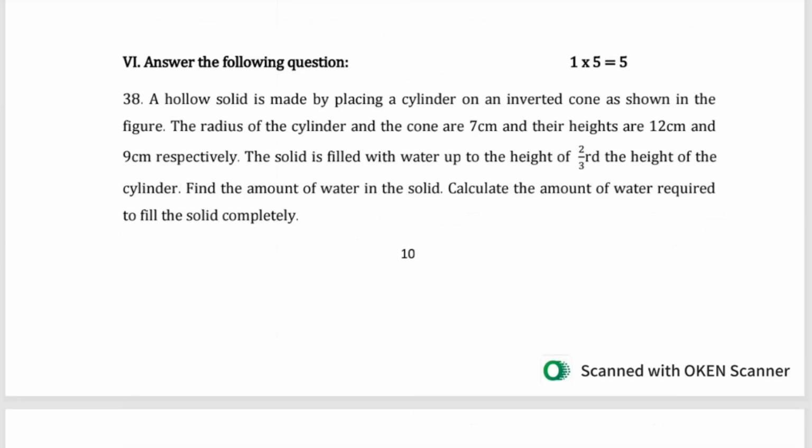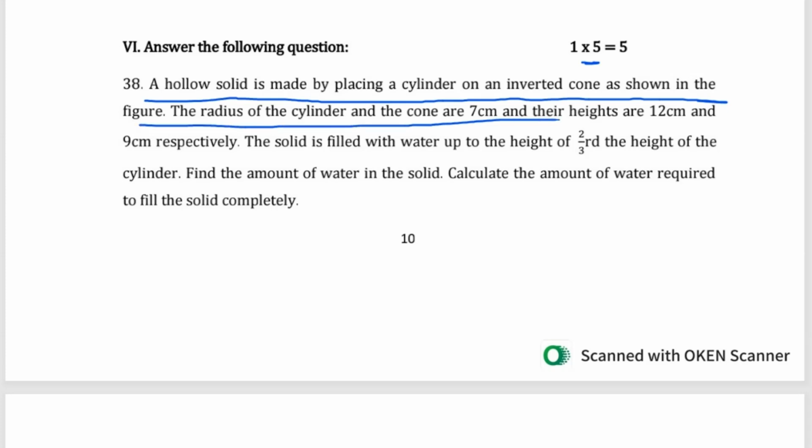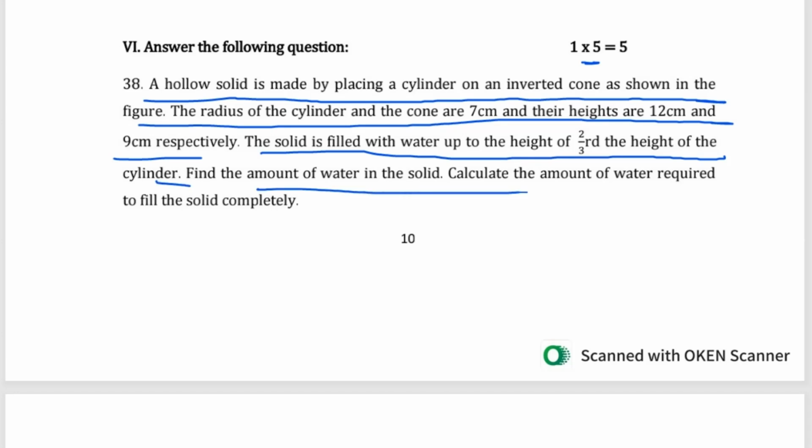Then question number 38. From here it carries one question you should answer, and it carries 5 marks. A hollow solid is made by placing a cylinder on an inverted cone as shown in the figure. The radius of the cylinder and the cone are 7 centimeter and the heights are 12 centimeter and 9 centimeter respectively. The solid is filled with water up to a height of 2 by 3 of the height of the cylinder. Find the amount of water in the solid.